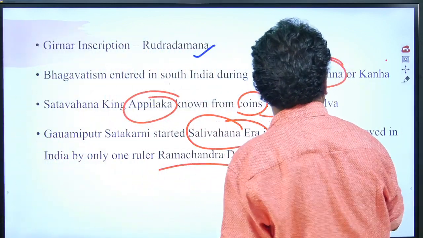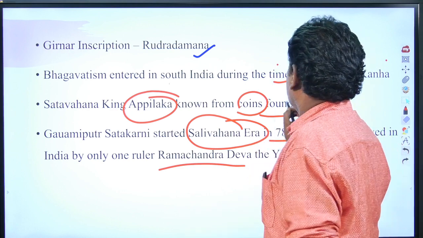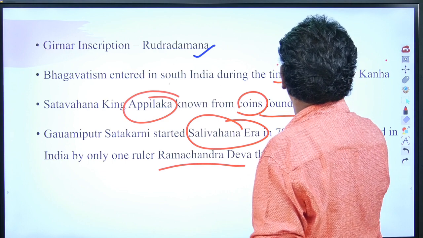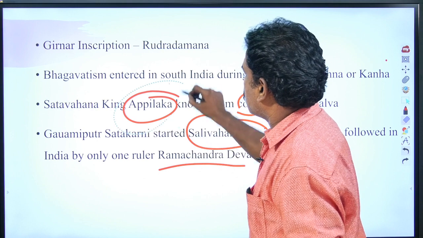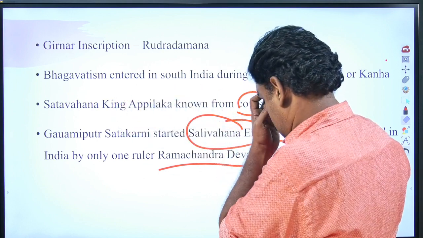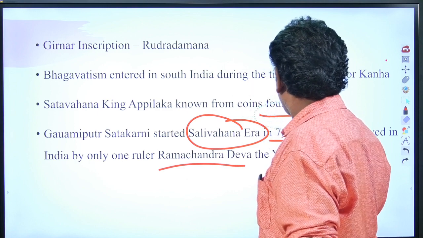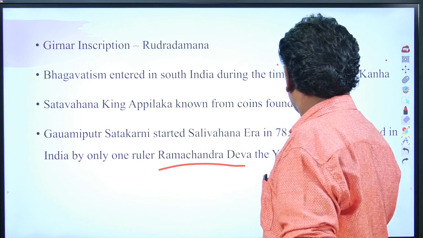He was the only ruler who followed Gautamiputra Satakarni's Saka era. Salivahana is another name of the Satavahanas.